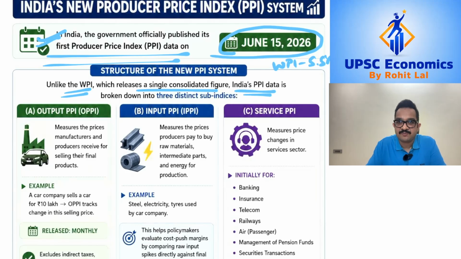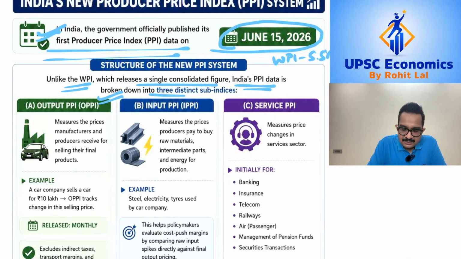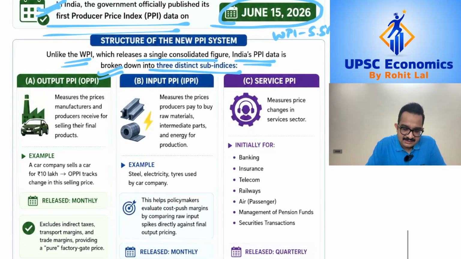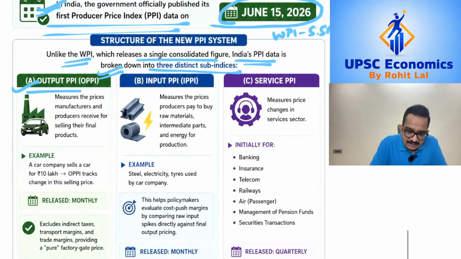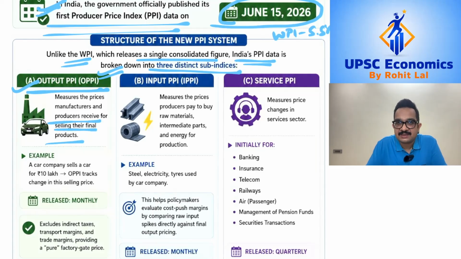However, in context of PPI, the PPI's data is going to be broken down into three smaller sub indices. That is, you're going to be having three sets of data to help you better measure PPI. So you'll have data on output PPI, that is going to provide information on the prices which the producers are receiving for the final products they are selling in the market. So in our case of car companies, the price of the car which is sold in the market is going to be the measurement for output PPI.